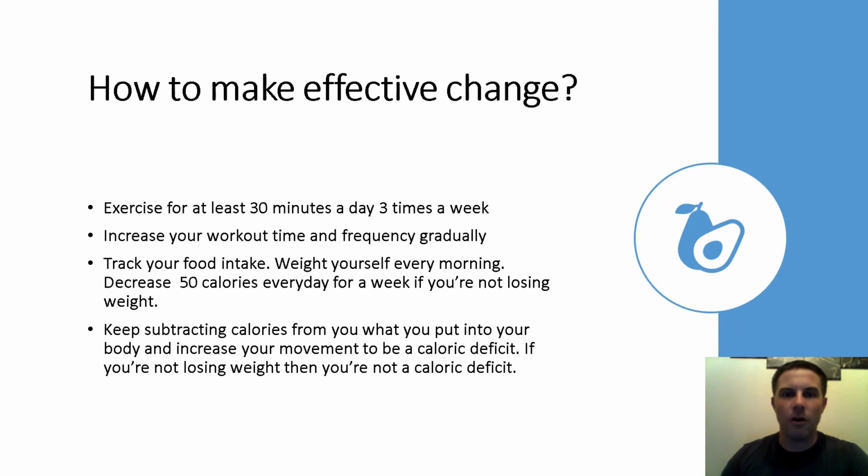So start off small. Make an effective change for yourself a little bit at a time. Exercise for at least 30 minutes a day, 3 times a week. Increase your workout time and frequency gradually. Track your food intake. Try to weigh yourself every morning. And then decrease your calories by 50 every single day until you start losing some weight.